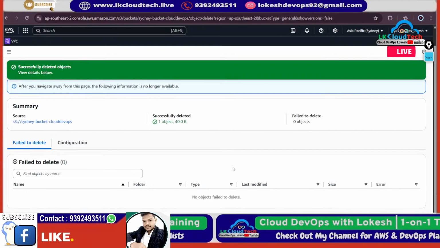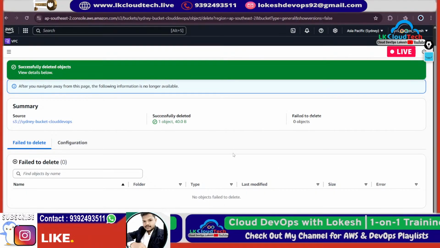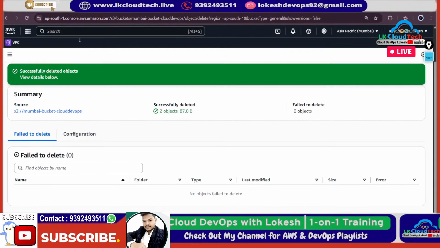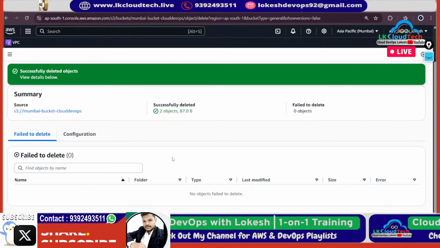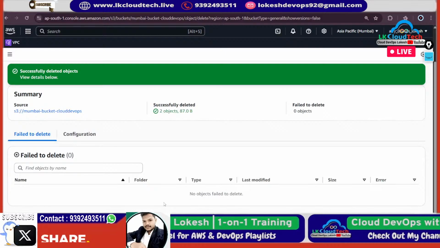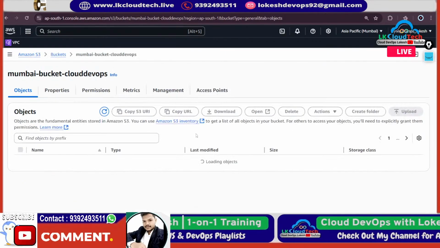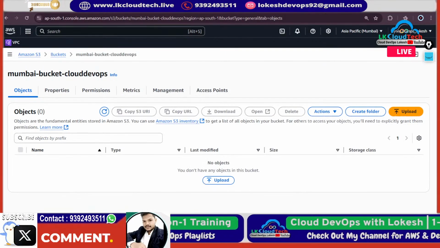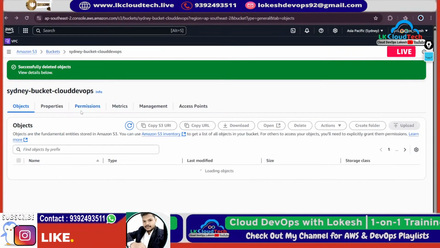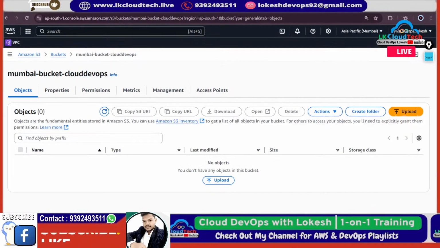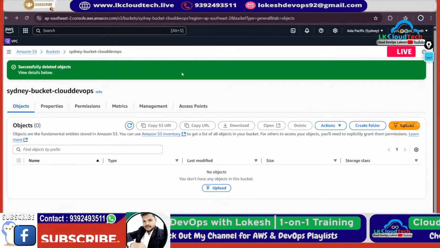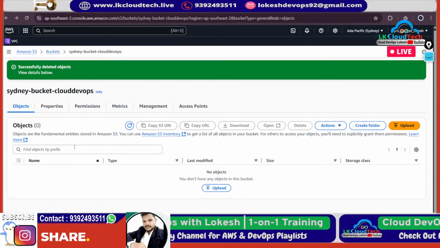See, while you are creating that bucket, it actually asks whether versioning should be enabled or not. You might have observed. We did not enable it. If you want to enable versioning, you can enable it at the time of creation. Okay, I'll show you this time also. Don't worry. So this is Sydney and this is Mumbai.